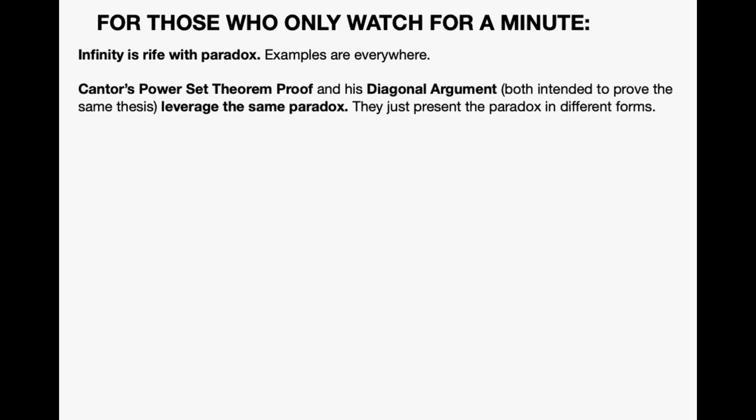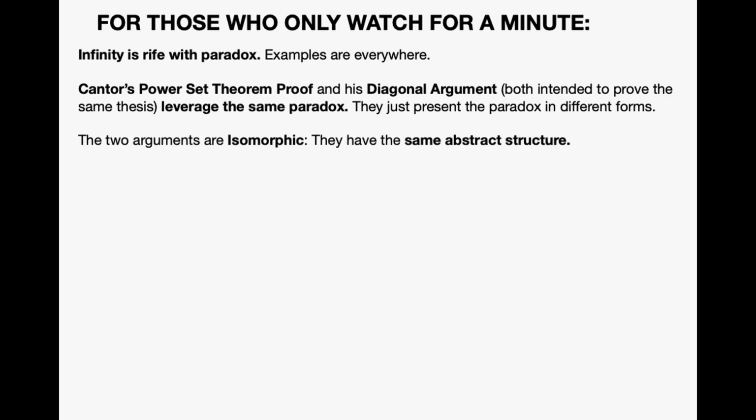Examples are everywhere. Cantor's Power Set Theorem proof and his diagonal argument, which are both intended to prove the same thesis, leverage the same paradox. They just present the paradox in different forms. So the two arguments are isomorphic, which means they have the same abstract structure.